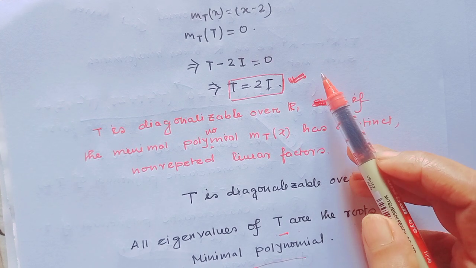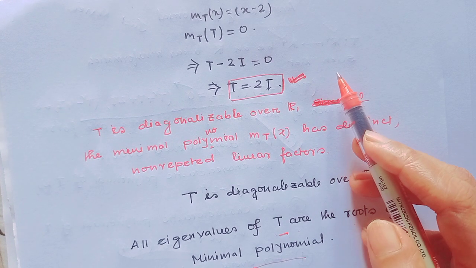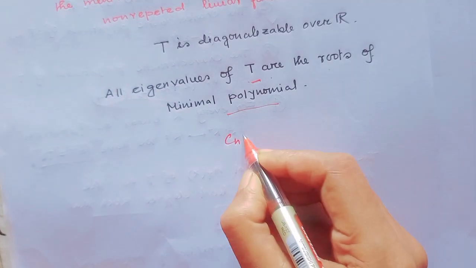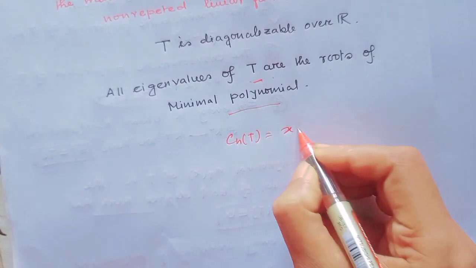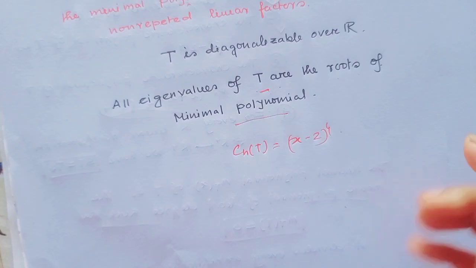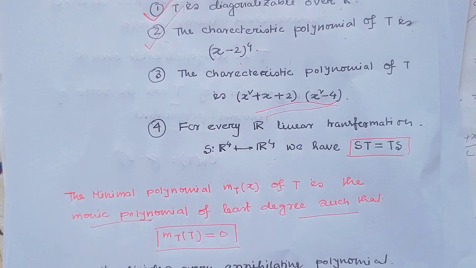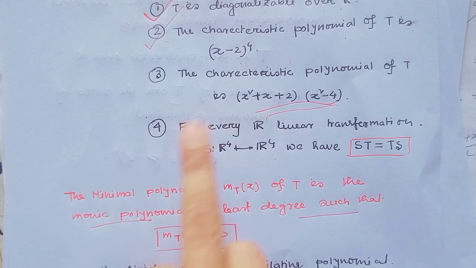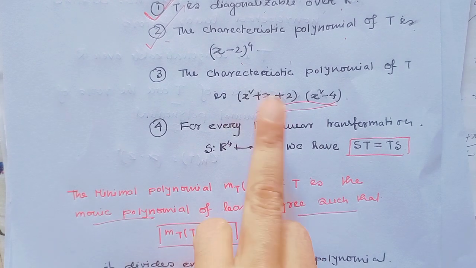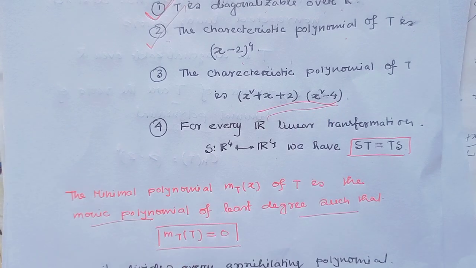Since in the minimal polynomial the only root is 2, the characteristic polynomial would be (x minus 2) to the power 4, since this is a linear transformation from R4 to R4. So option 2 is a right option. This is not true, this is not a root of the minimal polynomial.